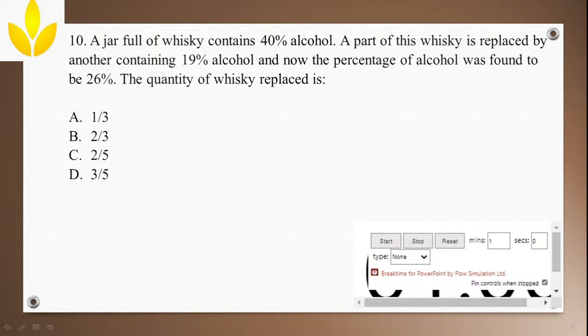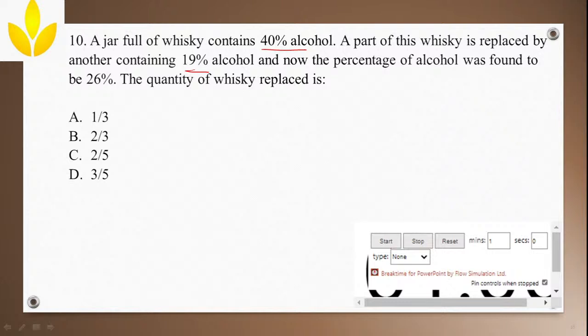Okay. So a jar full of whiskey contains 40% alcohol. A part of this whiskey is replaced by another containing, is it correct? Yeah, it is correct, Jenka. Option B, ma'am. Was it option B? Okay, this one, 10th one. Okay, yeah, maybe it's correct.